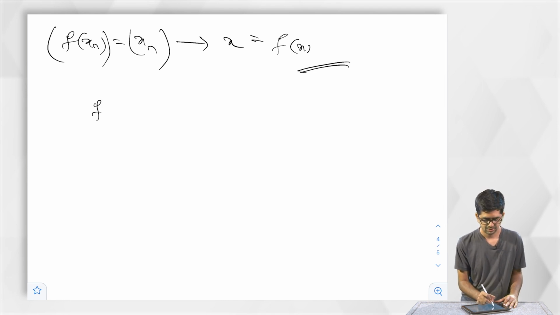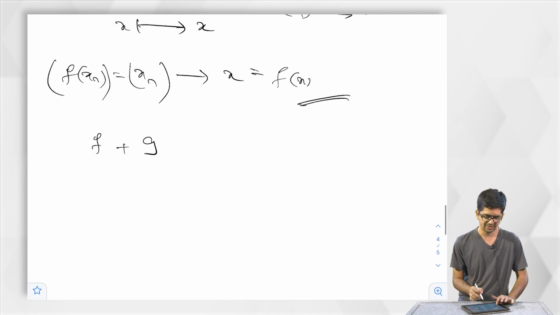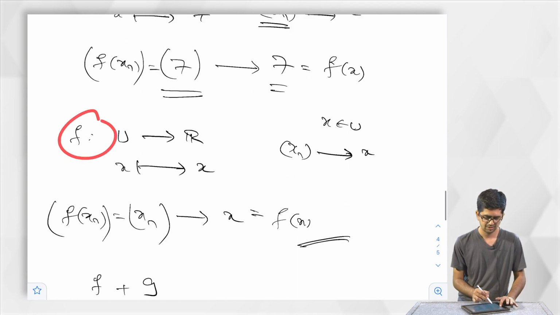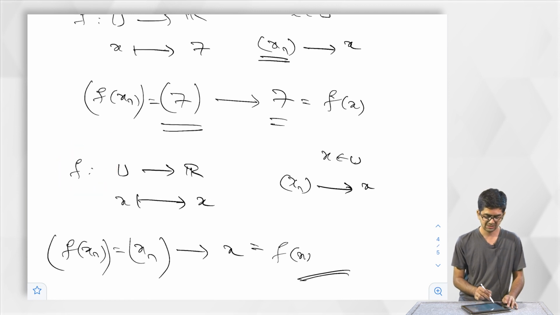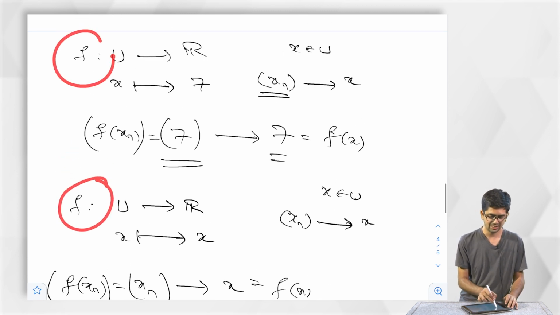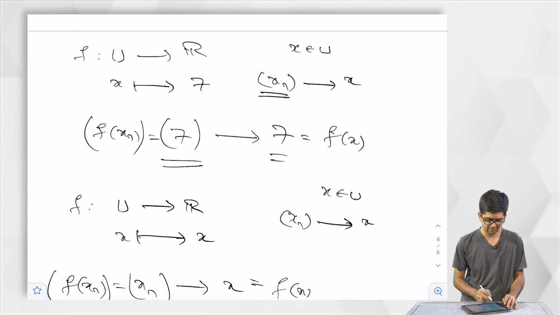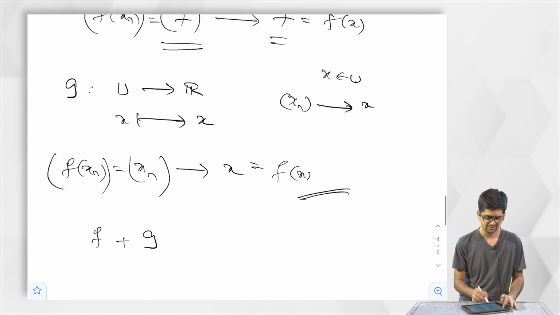So f plus g, for convenience I am using the same letter f for this and this. So let me write down this as g, just so that we differentiate that. So everything is now g of xn, g of xn.